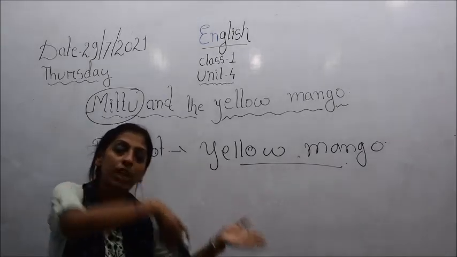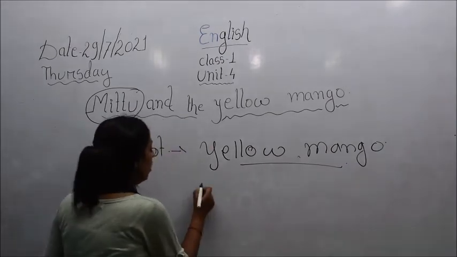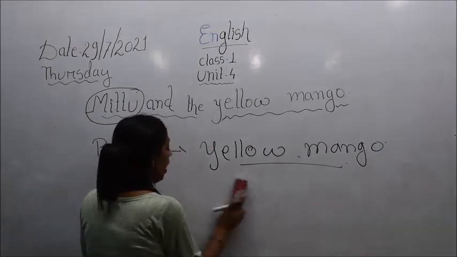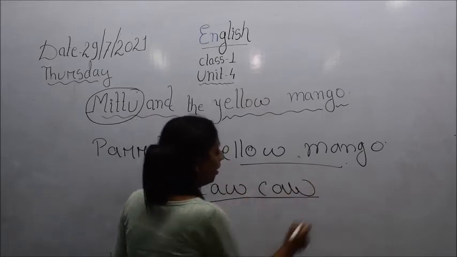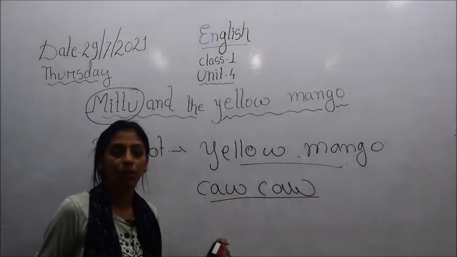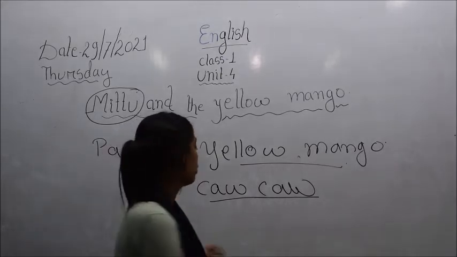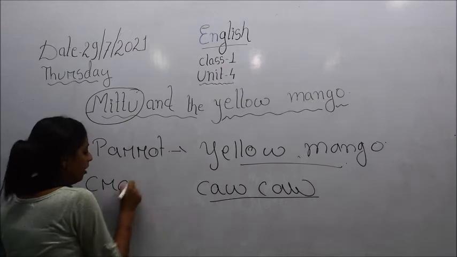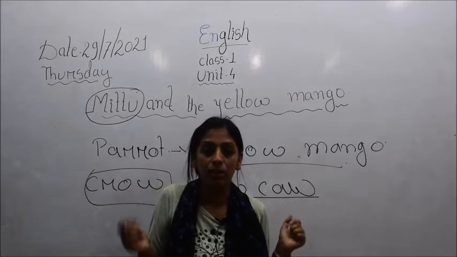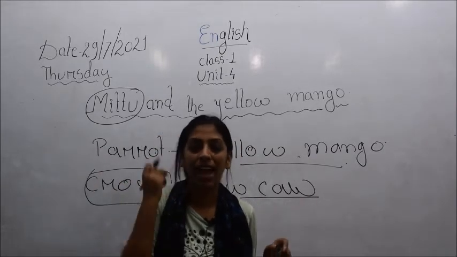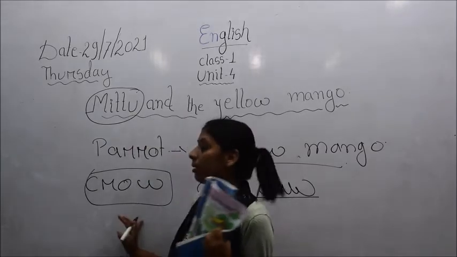So children, what happened when Mittu flew down to the tree to take this yellow mango? Suddenly he heard a voice. And what was it? Caw, caw, C-A-W. Now this is a kind of voice made by a crow. Do you know what a crow is? A crow is also a bird, and it is completely black in color. It has black feathers, black eyes, black beak, black legs.